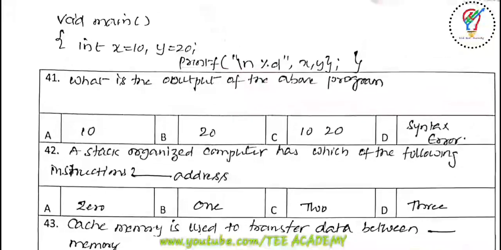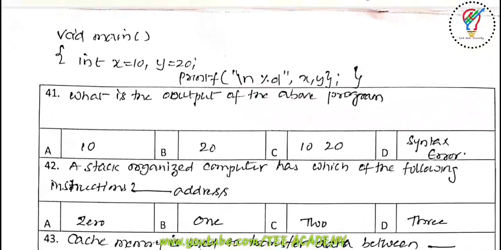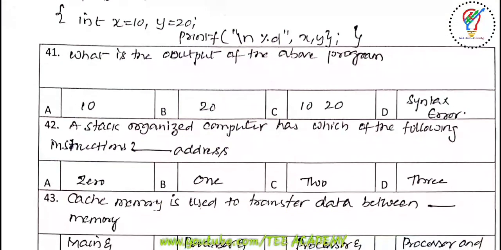Next there is another program, the 41st program here. So what is the output of the above program? void main, int x = 10, y = 20, printf("\n %ld", x, y). So what is the output of the above program? The options are A is 10, B is 20, C is 10 10 20, and D is syntax error. So for the 41st question the output is A, 10.